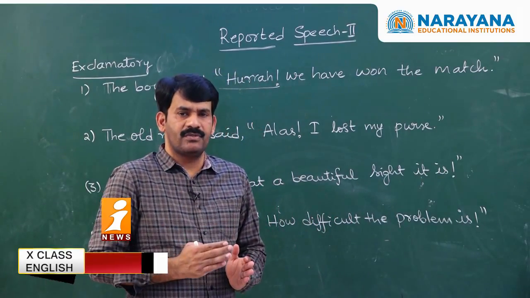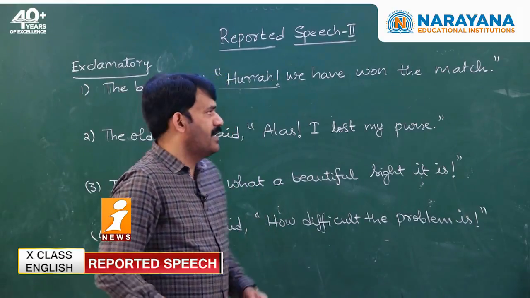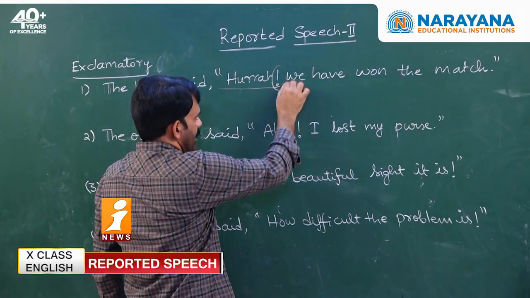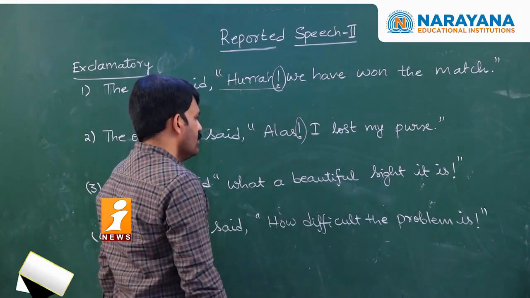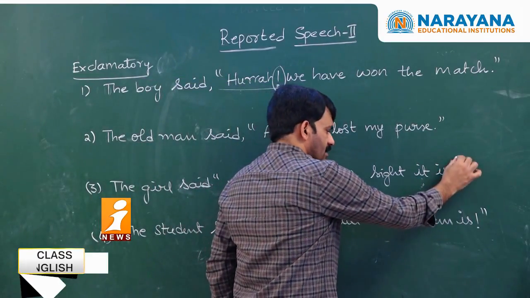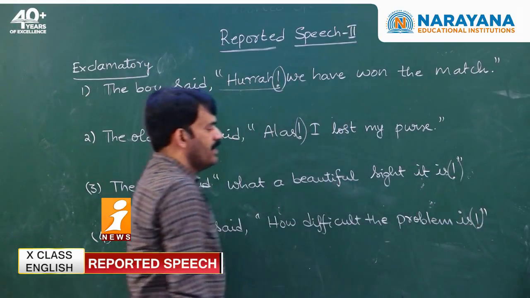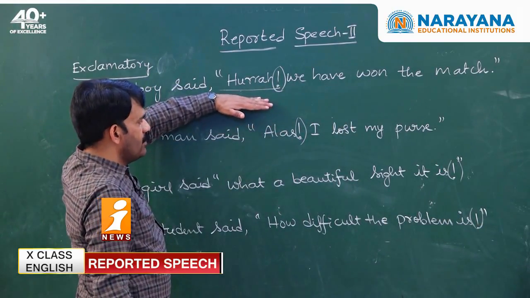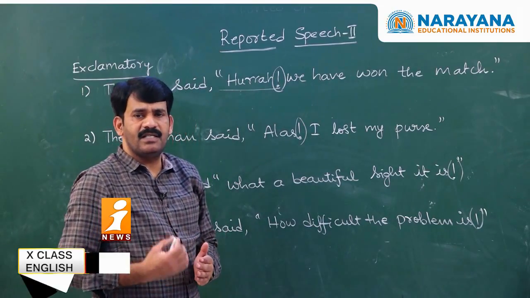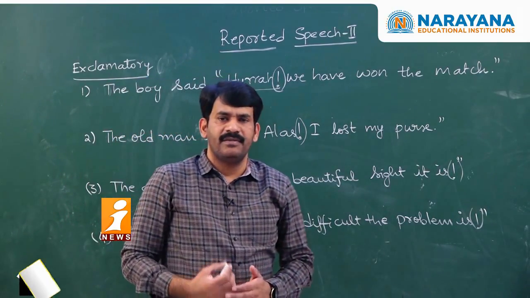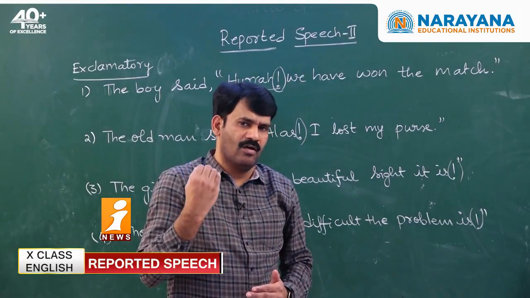Apart from the words, you will even find an exclamatory mark. So, when we see the exclamatory mark, and at the same time find words like hooray, alas, bravo, we can easily identify that the given sentence is of the exclamatory modal.